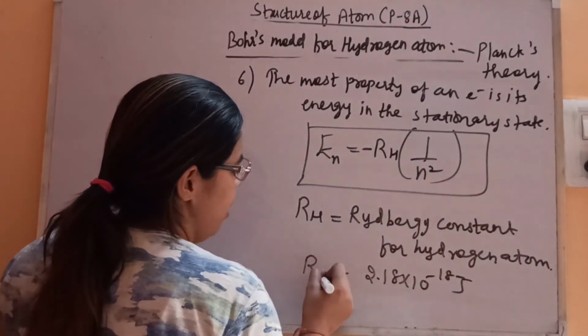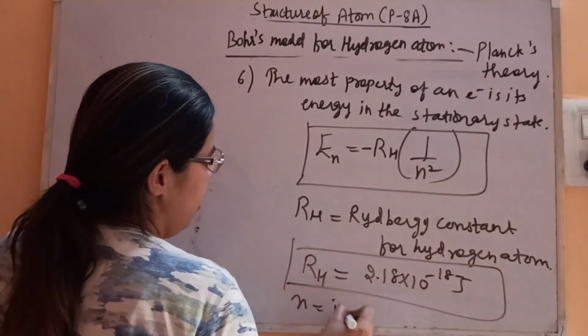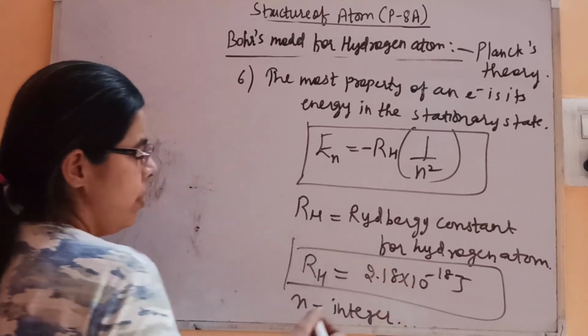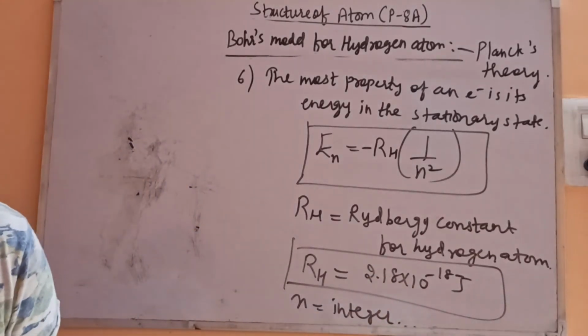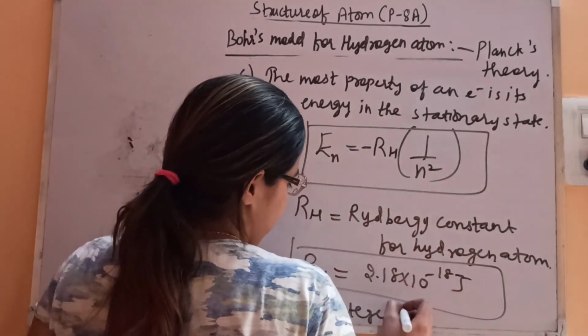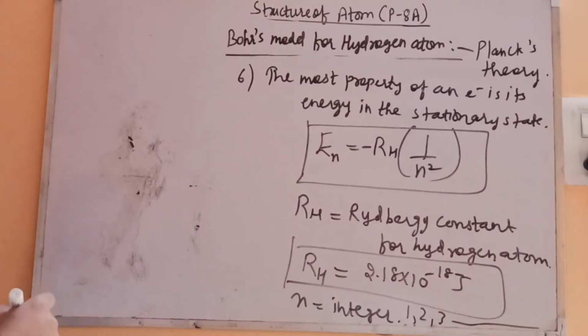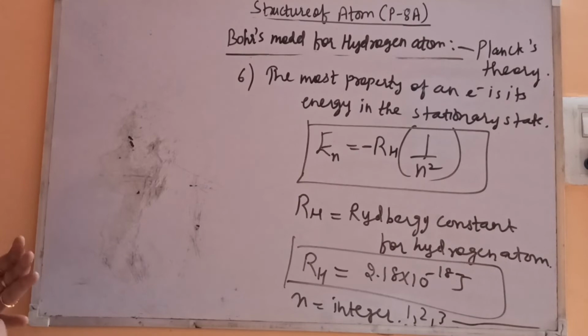This is the value of RH for the hydrogen atom. n is the integer here, or you can say the level. So this is the integer, that is 1, 2, 3 and so on.